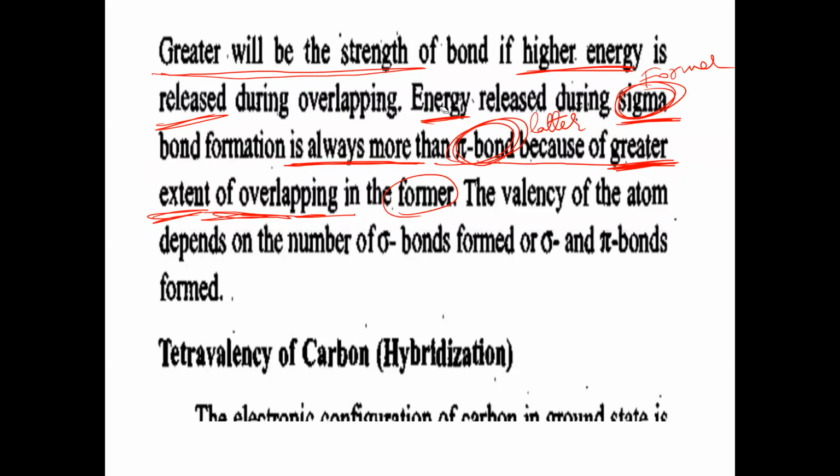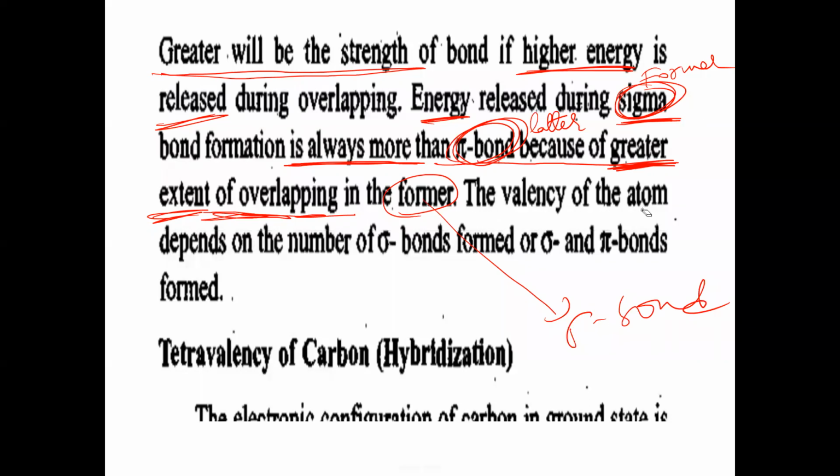So what are they saying here? Energy released during sigma bond formation is always more than the pi bond formation because of greater extent of overlapping in the former. Former means what here? Sigma bond. During sigma bond formation, more energy will be released.